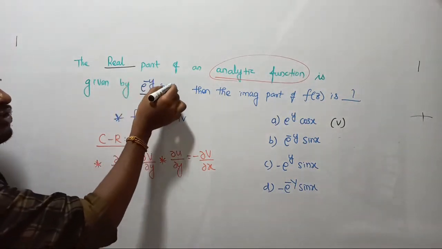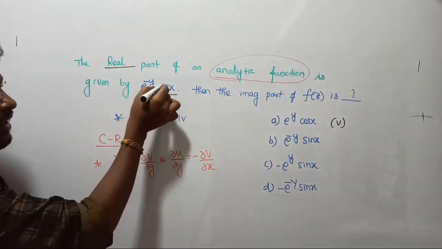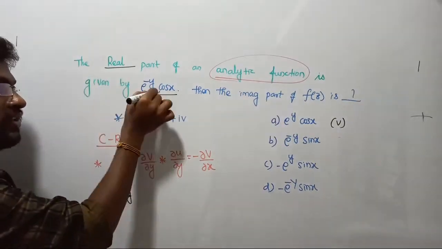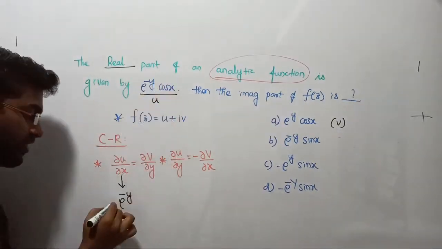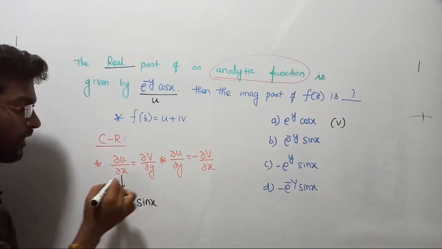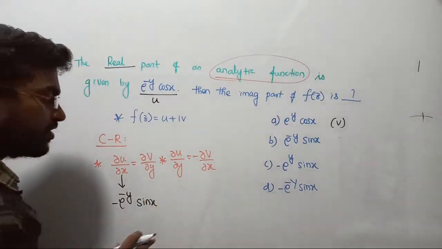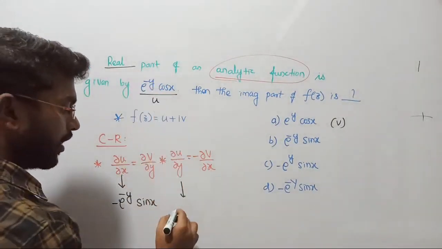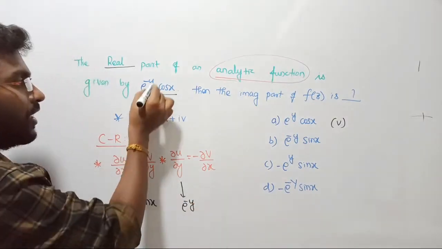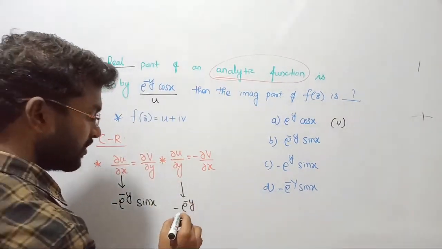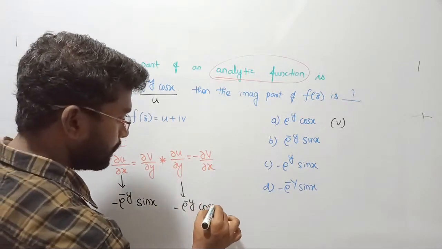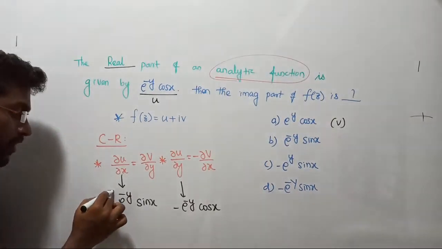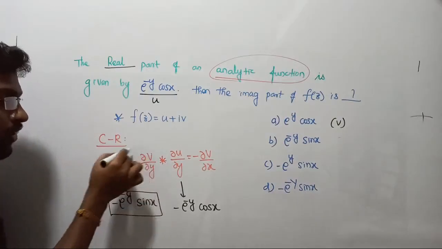dou u by dou x means we should differentiate this function with respect to x. If you differentiate with respect to x, e power minus y is constant because we are differentiating with respect to x. Then if you differentiate cos x, you get minus sin x. That is the value of dou u by dou x, right? Now similarly, dou u by dou y, you should differentiate the function with respect to y. If you differentiate e power minus y, it again becomes e power minus y, and the inner minus y differentiates to minus 1, such that minus e power minus y into cos x. Fine. Similarly, whatever value you got for dou u by dou x, the same value you have to obtain for dou v by dou y also.